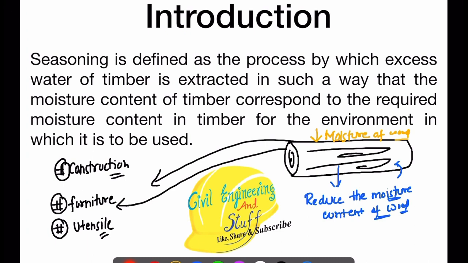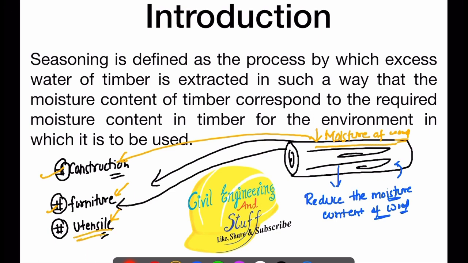Simple. We reduce the moisture content of the wood so that this log of wood, when processed, can be used for the intended purposes. It can be used in a variety of construction work. It can be used to make furniture. And by reducing the moisture, the furniture we make is suitable for a variety of preservative applications.